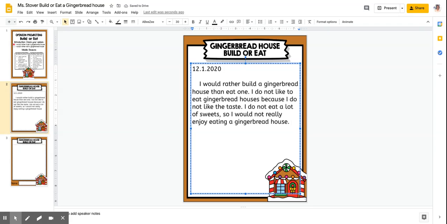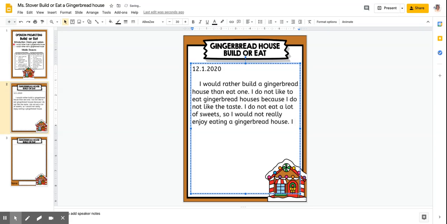See, I don't just state that I don't like sweets. I make it a little bit more detailed and give it some more wording, just stretching that sentence out. So then I'm going to say another thing is like, I don't think I would want to eat my gingerbread house after I just spent the time to build it, right?